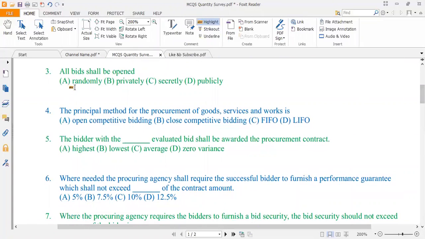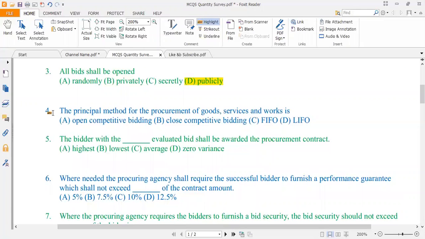MCQ number 3. All bids shall be opened randomly, privately, secretly, or publicly. So the correct answer is D, because all of the bids will be opened in front of the whole participants publicly.